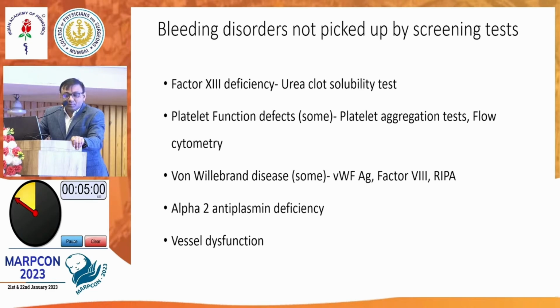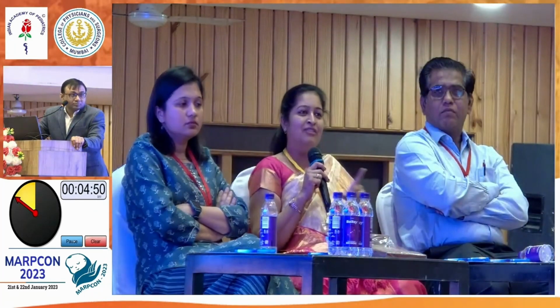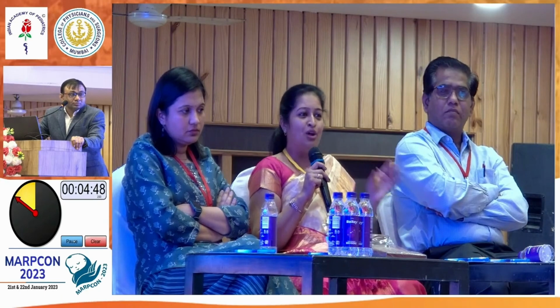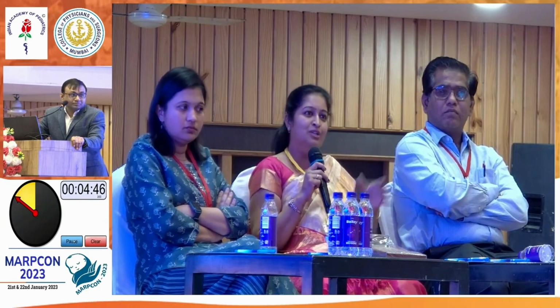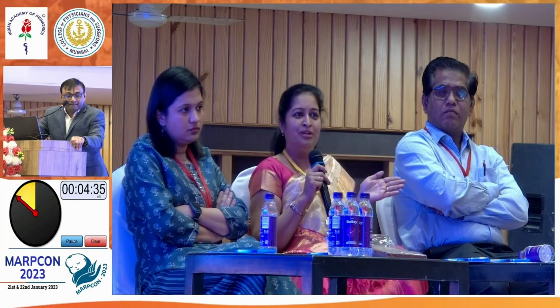When you have PT and APTT normal, that means your pathway till factor 12 is okay. The next factor, 13, which is fibrin stabilizing factor, is having some deficiency. That's why the clot is being formed, but it continues to bleed because of the factor 13 deficiency. Next, you can have some vessel dysfunction or some enzyme deficiencies, like scurvy or something like that.